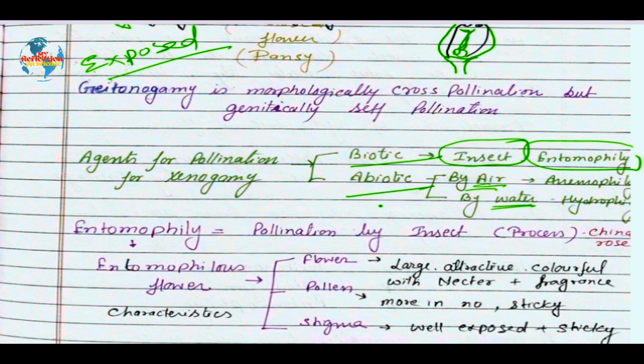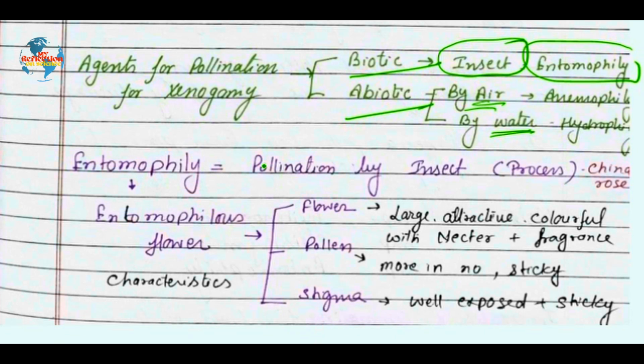Let's see what qualities are required for the entomophilous flower. Again, a question is asked in the board: define entomophily. So, entomophily is the process of cross-pollination by insects. But what is an entomophilous flower? Explain its features. So when the term entomophilous is used, they are asking about the type of flower, the properties of the flowers or conditions of the flowers which they need for entomophily.